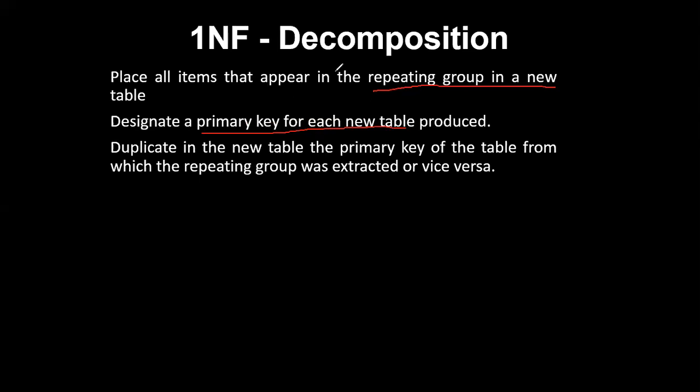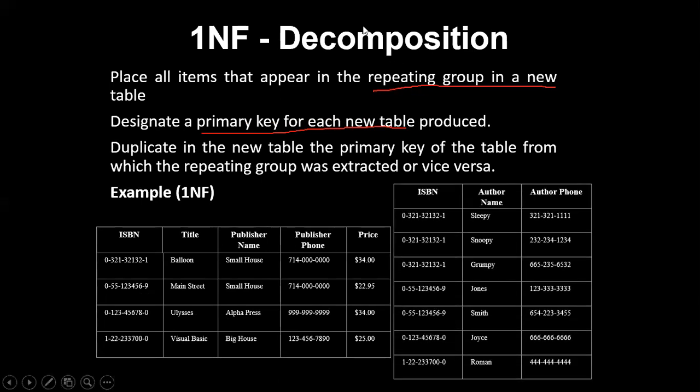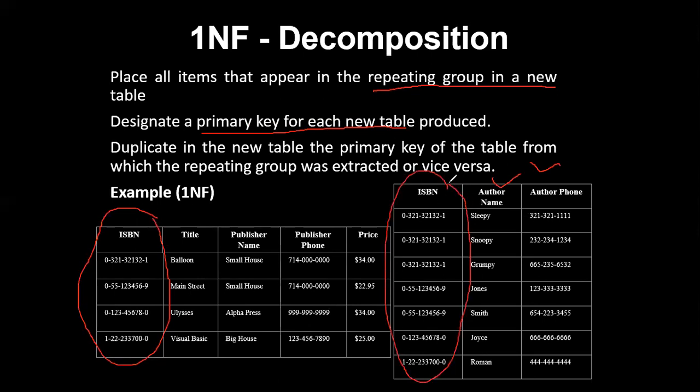So you're supposed to place a primary key for each new table, and this duplicate value will be removed from the existing table. So if you do this, you can notice that your author name and author phone number will be brought to a separate table, and the primary key of this table will be made a primary key here. There is no rule that the same key should be made. So it's up to us. Here I have made this ISBN number my primary key, so it'll be easy for me to relate these two tables.